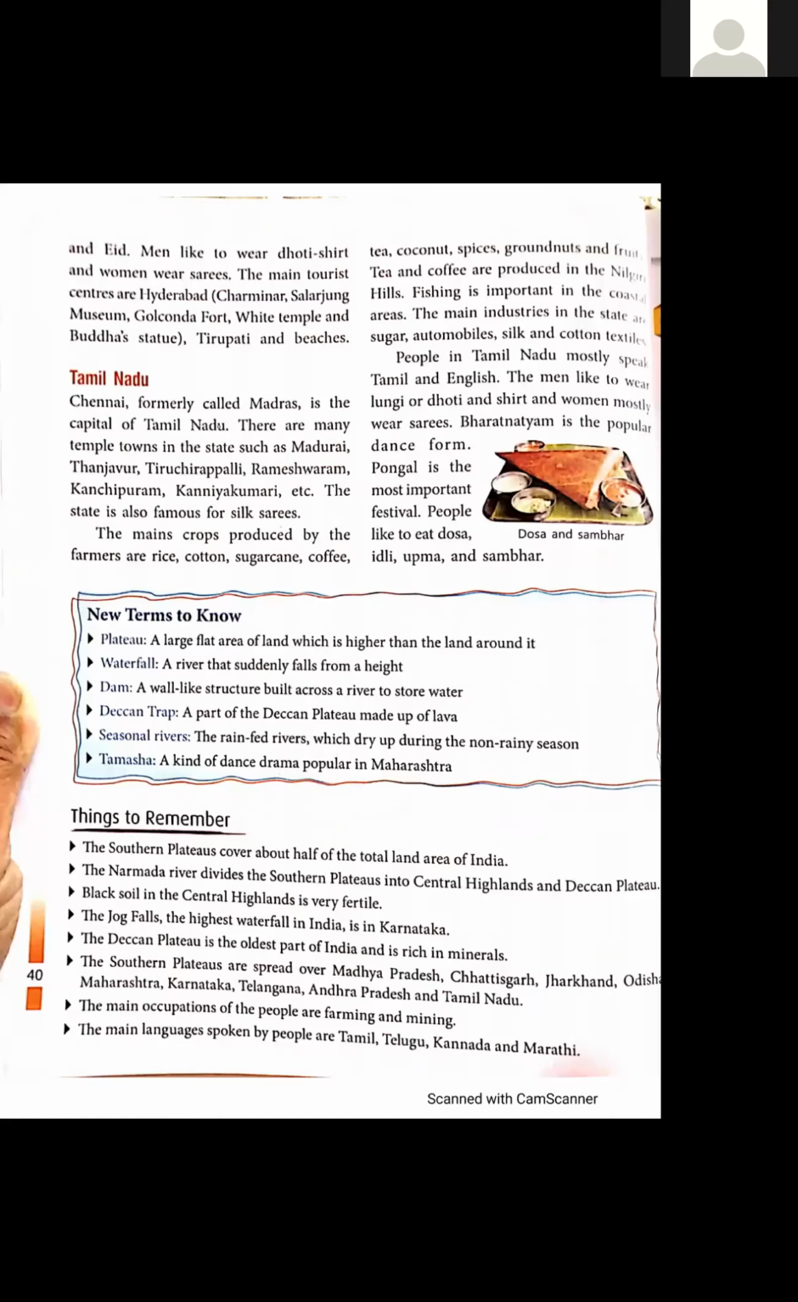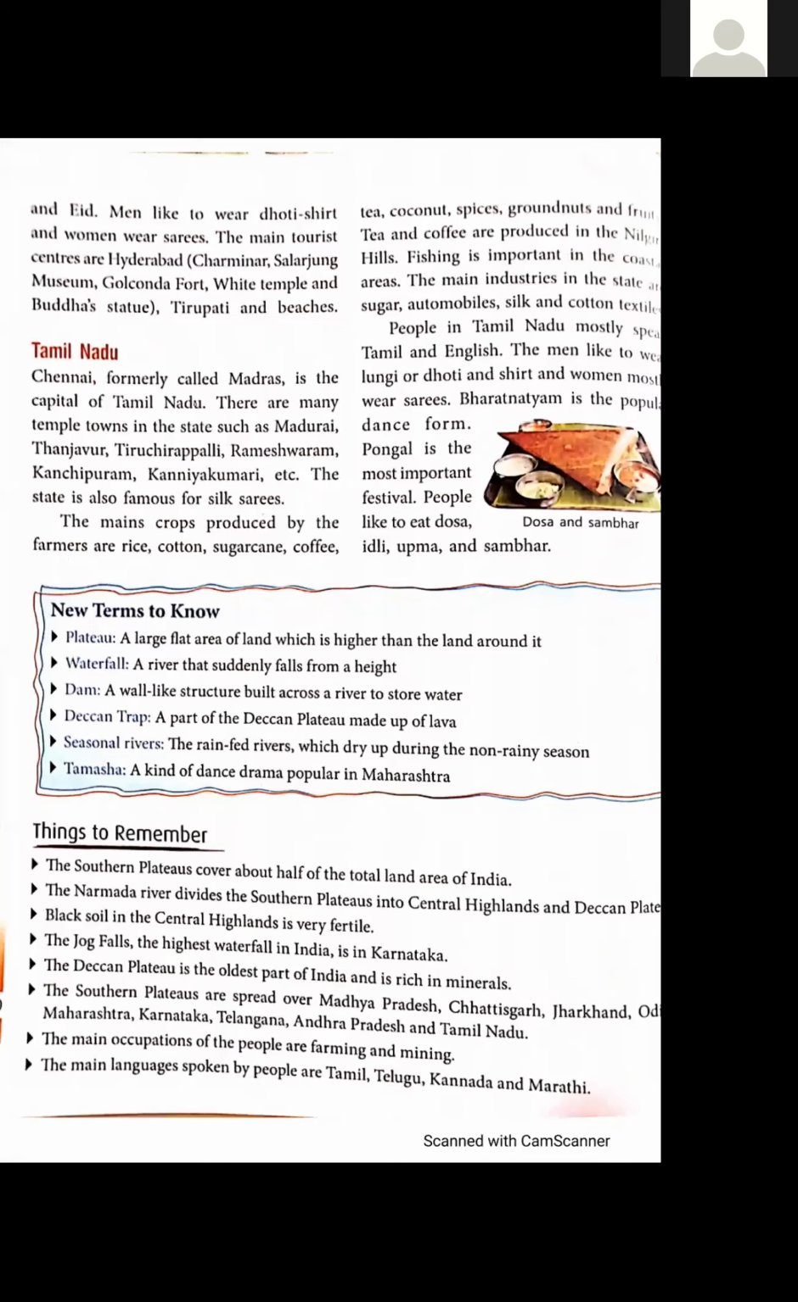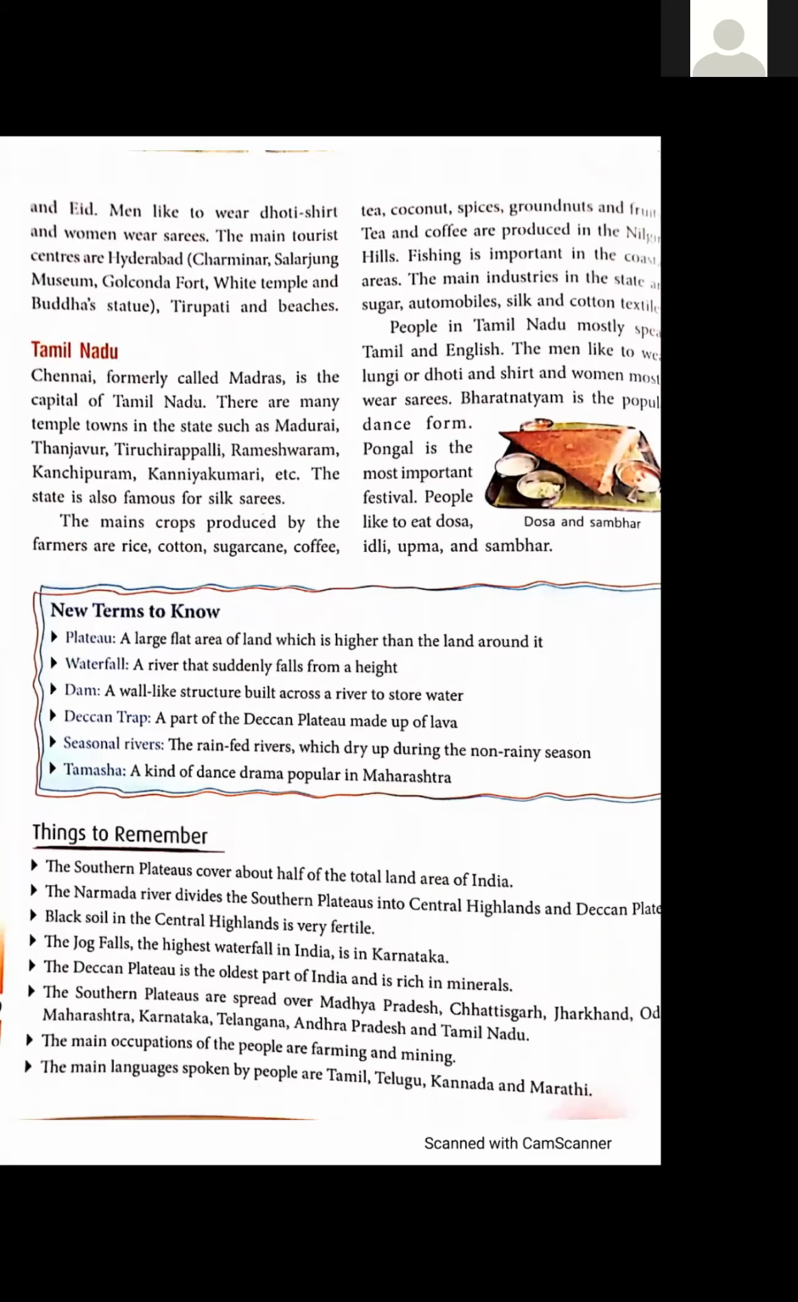Okay. Next, Deccan Trap, a part of the Deccan Plateau made up of lava. I'll show you the picture of lava also. Seasonal rivers, the rain-fed rivers, which dry up during the non-rainy season. The rain-fed rivers mean जिनमें रेन आने पर पानी भर जाता है, अदरवाइज दे रिमेन ड्राई. अगर रेन होती है तो इन रिवर्स में पानी से ये भर जाती हैं, अदरवाइज ये ड्राई रहती हैं. These are called seasonal rivers.